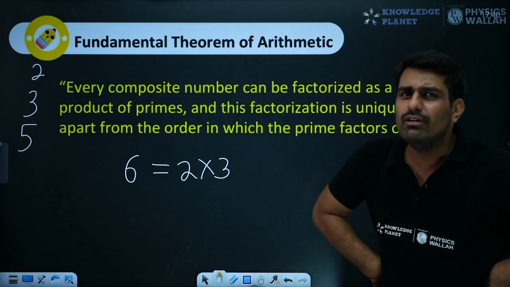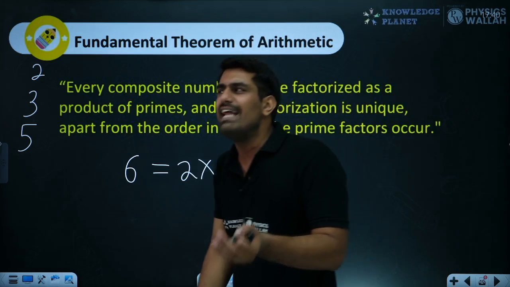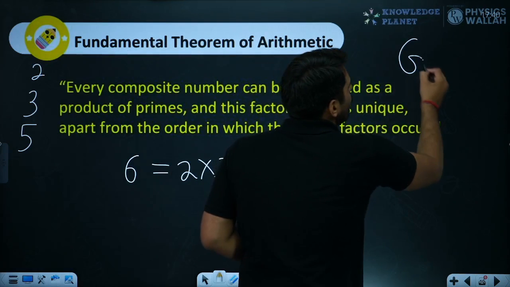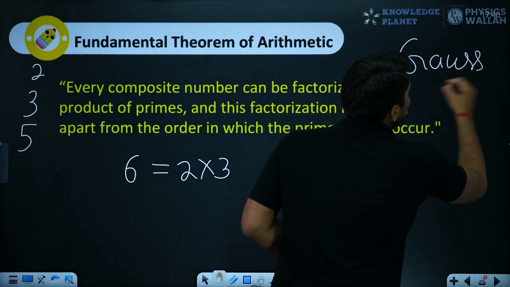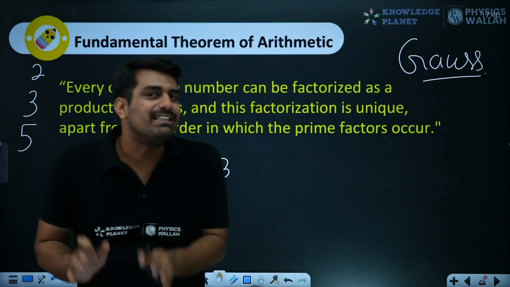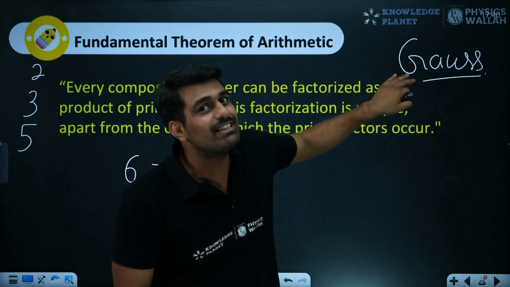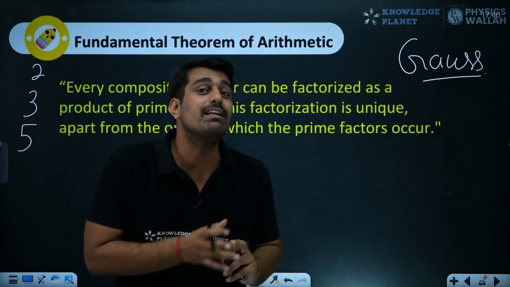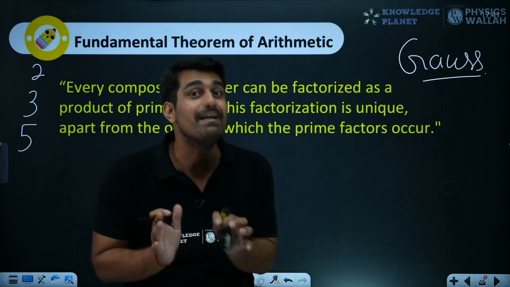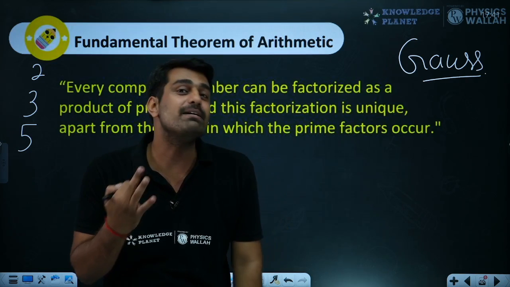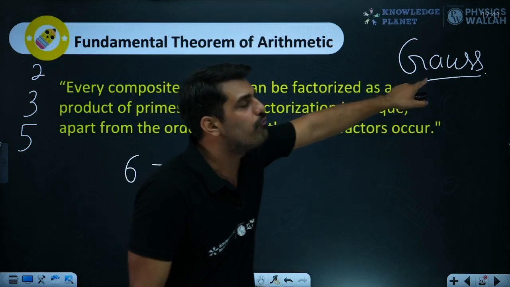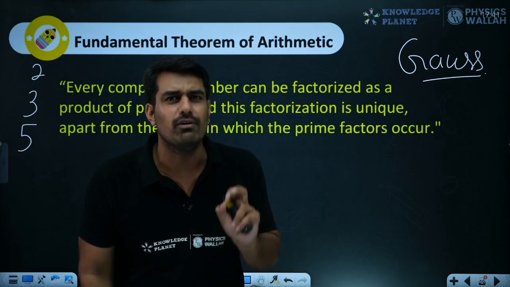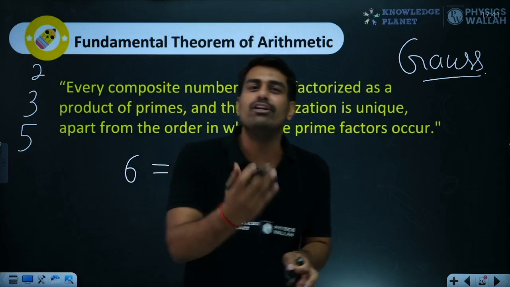So who gave this theorem? There was a mathematician known by the name of Gauss. He gave this theorem. Now you would be saying, what a useless thing he gave. At this point of time it seems very simple, but when he gave this theorem, it was a huge achievement. And for such an achievement, he was called the Prince of Mathematics. Can you believe it? There are 3 princes of mathematics. I have told you the name of one. You can try and find out the other 2. This is a job for you. I hope you have interest in mathematics and you will do it.